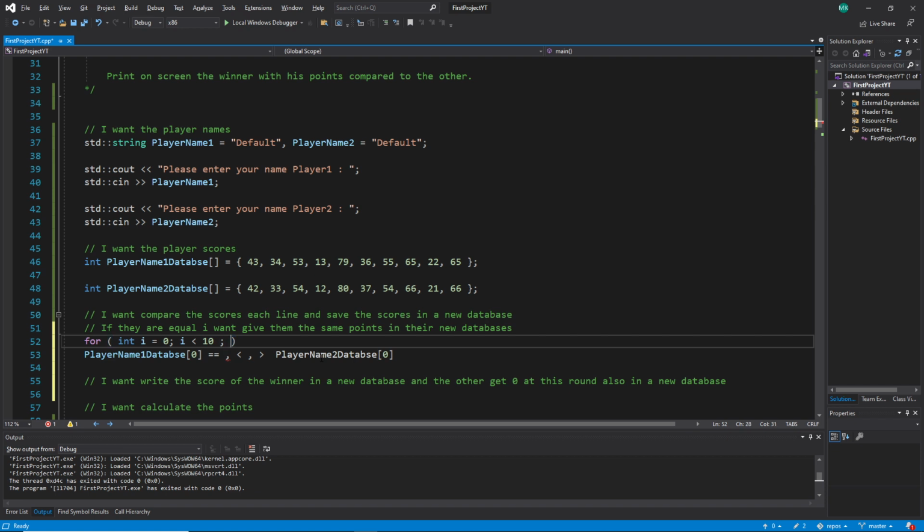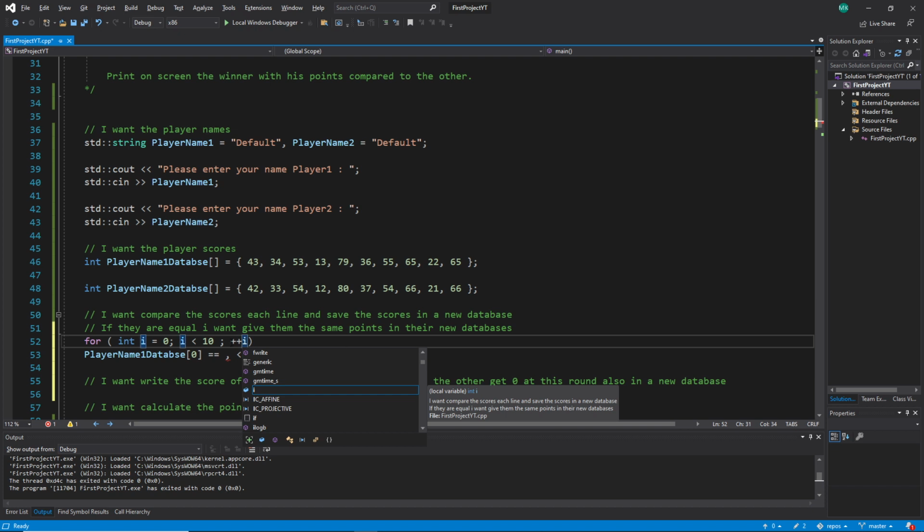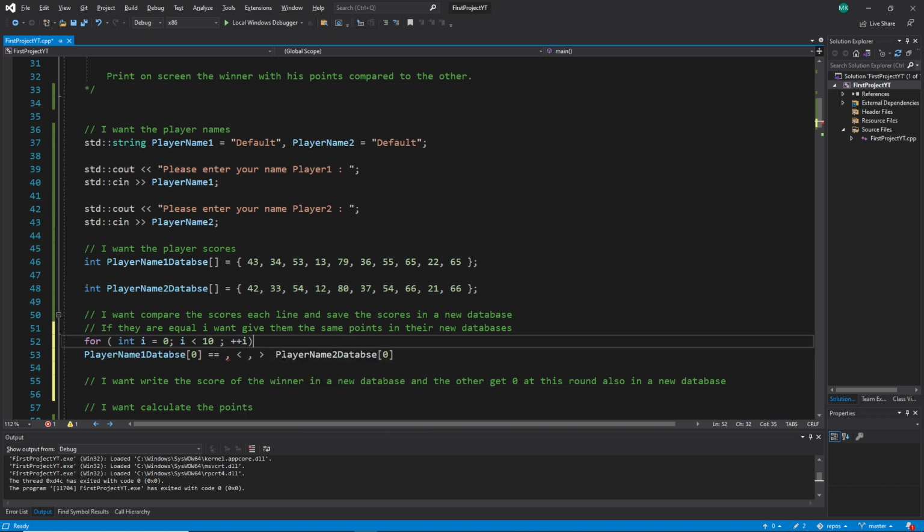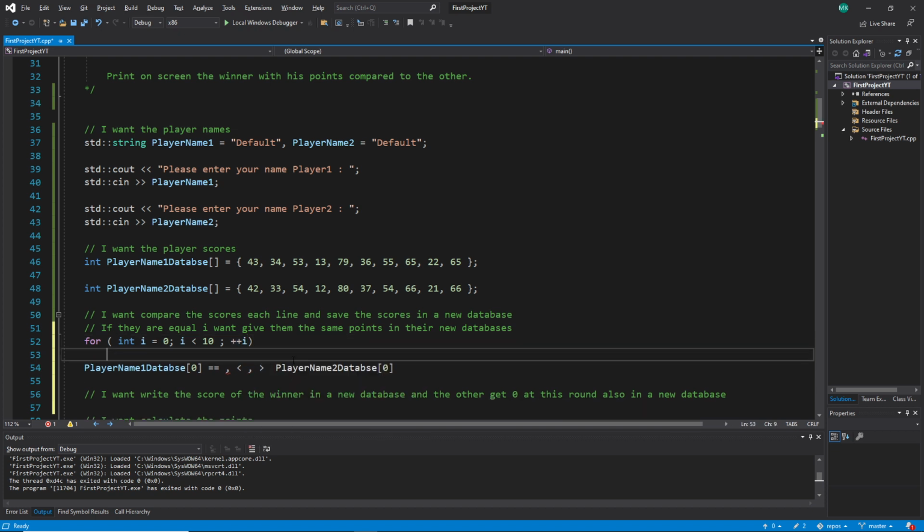And then the last thing is it must be incremented, so that it knows what happens. We increment this one by 1, and this is the increment. We learned the shortcut. So let's go on.